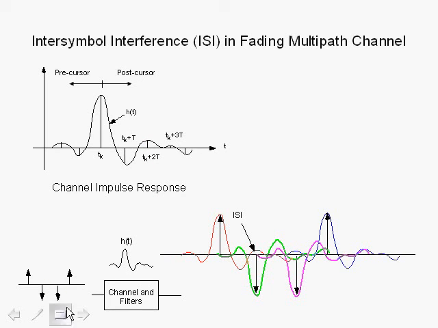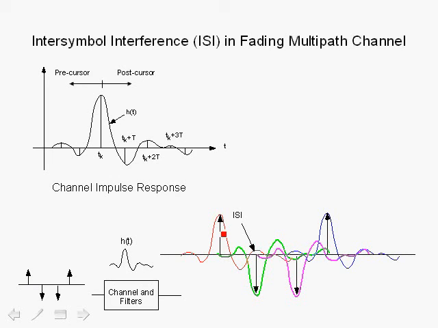If we look at the picture down here, we have a channel and filters. Usually we can combine the filters, for example the square root Nyquist pulse shaping filters, etc., and the channel into one impulse response that we show here as h(t). Imagine that we put in the symbols, which are pure impulses. These symbols have the data encoded in them, for example +1, -1 in a binary situation. And as this passes through the channel and filters combined with this impulse response, the output is a superposition of the impulse responses of the individual symbols.